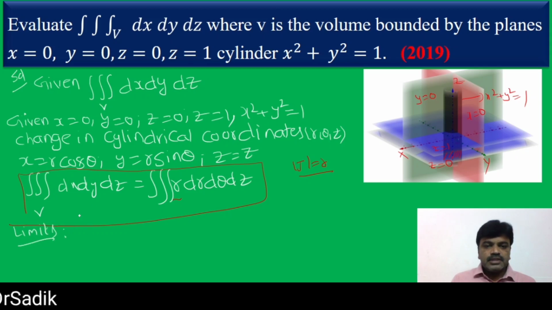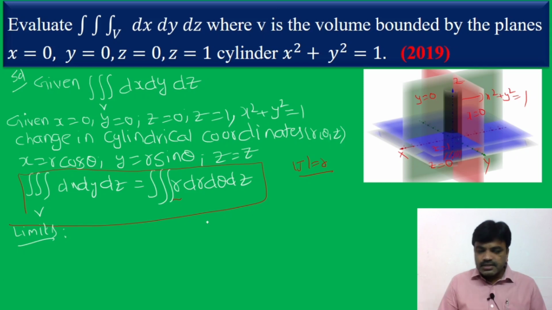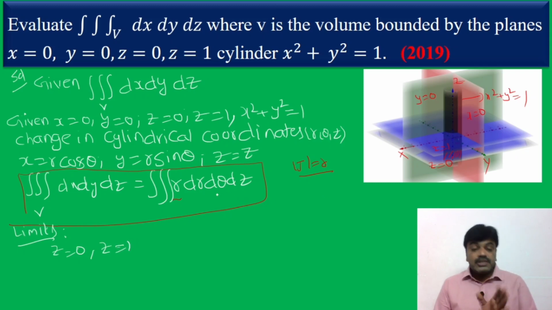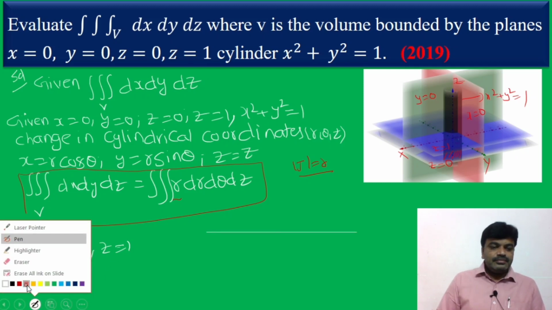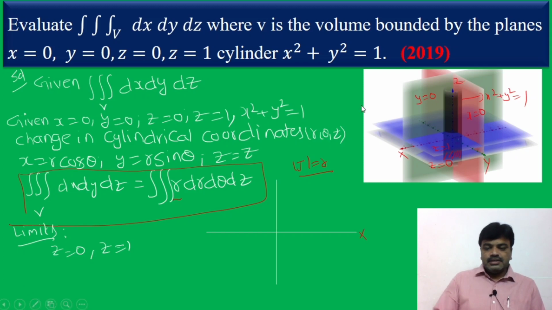Clearly the z limits are z is equal to 0 to z is equal to 1. Now how do you find the limits of r and theta? How do you find them here? It is difficult. So I am going to discuss in 2 dimension. Let us draw the x axis and y axis, friends.